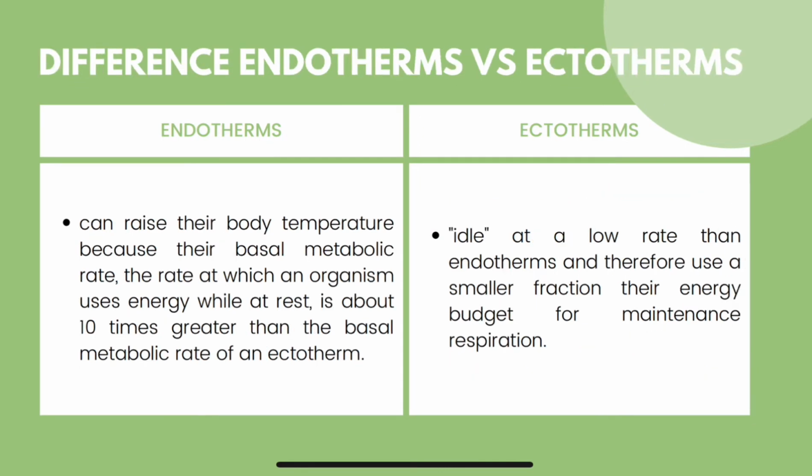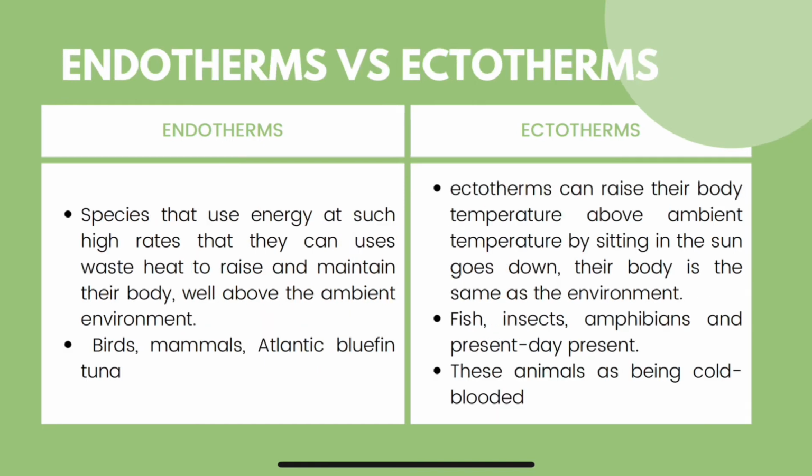Endotherms can raise their body temperature because their basal metabolic rate, the rate at which an organism uses energy while at rest, is about 10 times greater than the basal metabolic rate of an ectotherm. Examples of endotherms are birds, mammals, and Atlantic bluefin tuna.